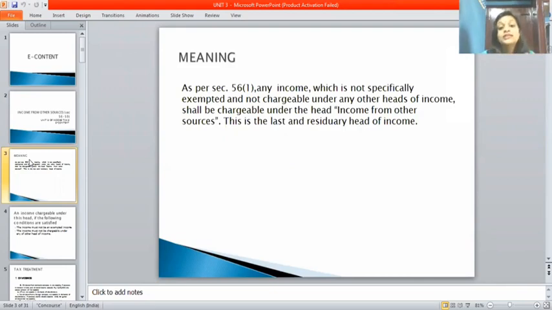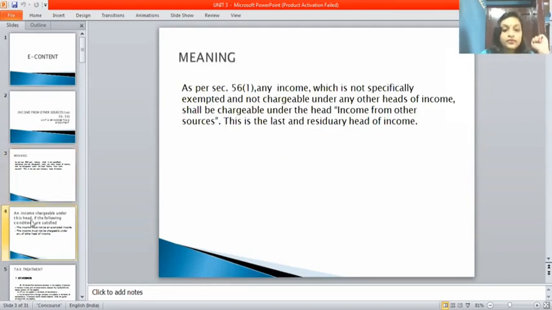So here it tells that any transactions that cannot be classified under the first 4 heads. Which are the first 4 heads? One is income from salary, income from house property, income from profits and gains of business and professions, income from capital gain. So these 4 heads cannot be classified under this head, and it can be classified under the last head of the income, that is income from other source.